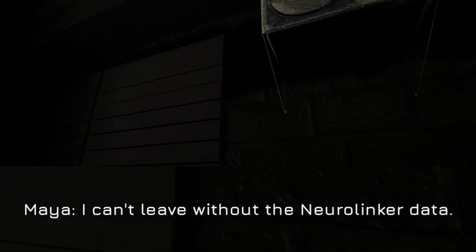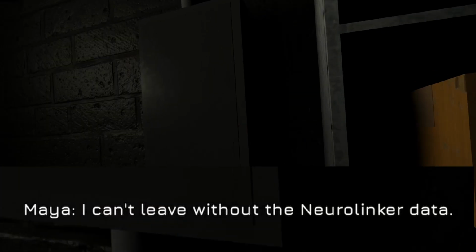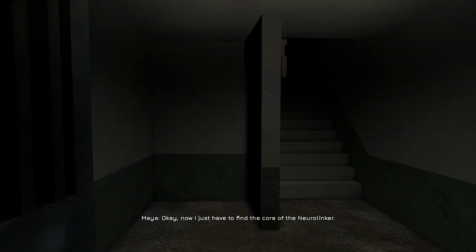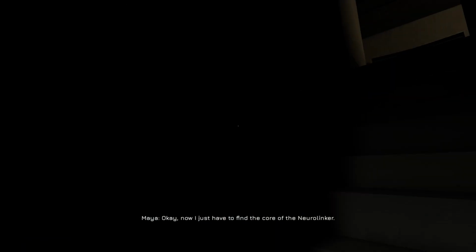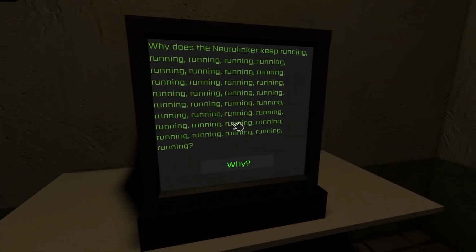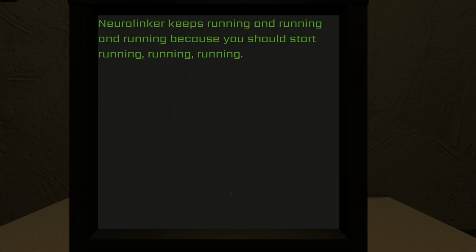Seems like we're here for the Neuralink data. Is Maya one of the employees? We cut open the locked building, now we just have to find the core of the Neurolinker. Walking around, we found another one of those messages. Neurolinker running? I think it's time we get out of here.